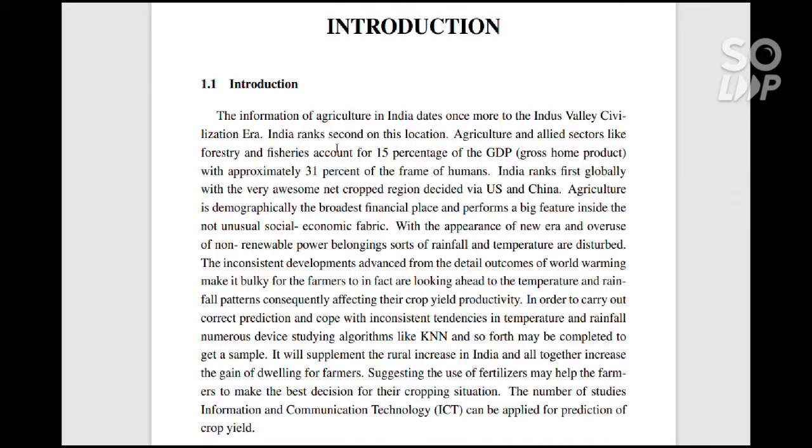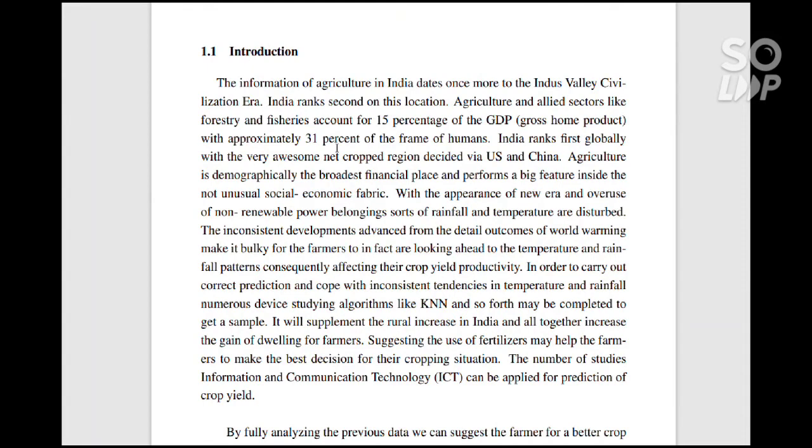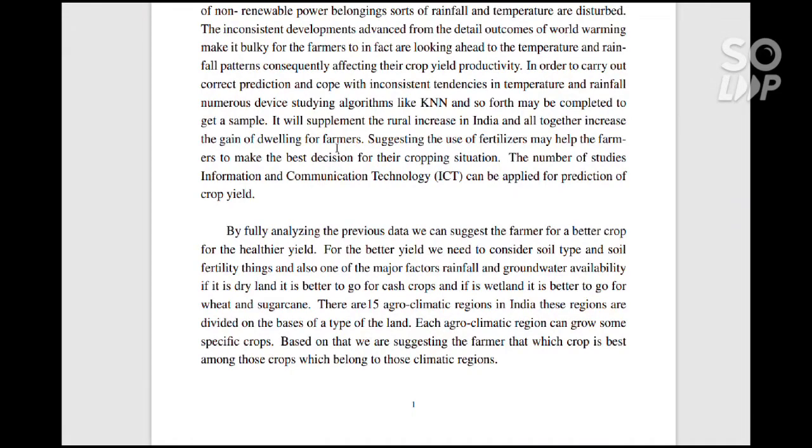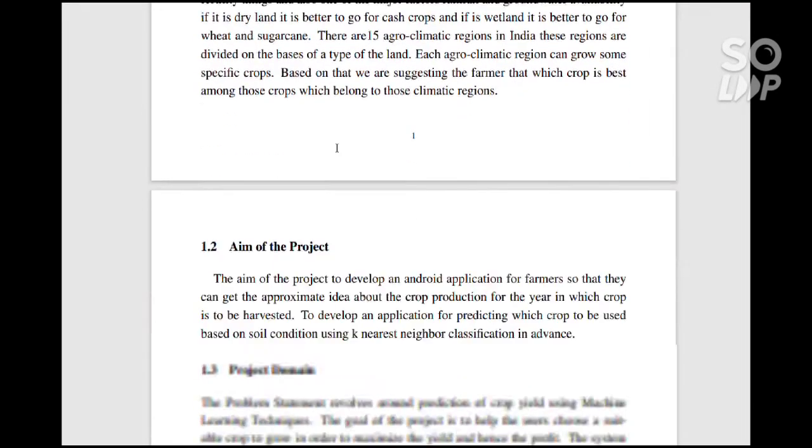and the rainfall patterns constantly affect their crop yield and productivity. So in order to carry out correct prediction and cope with inconsistent changes in temperature and rainfall, learning algorithms like KNN and so forth may be applied on the data sample. It will support rural growth in India and increase the profit of the farmer. Suggesting the use of fertilizers may help the farmers to make the best decision for the crop conditions. Information and communication technologies (ICT) can be applied for the prediction of crop yield. In this way, it will be more beneficial for the farmers.